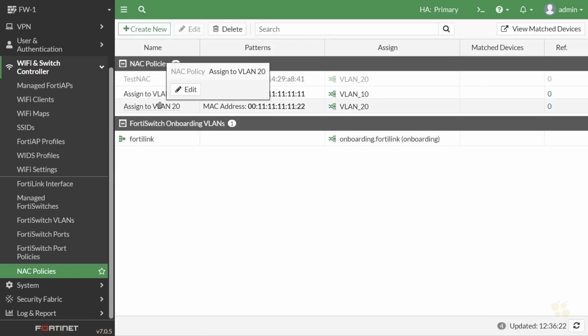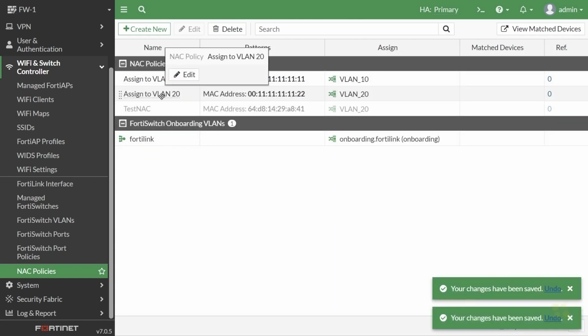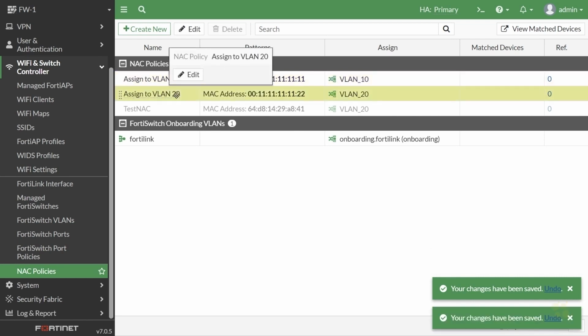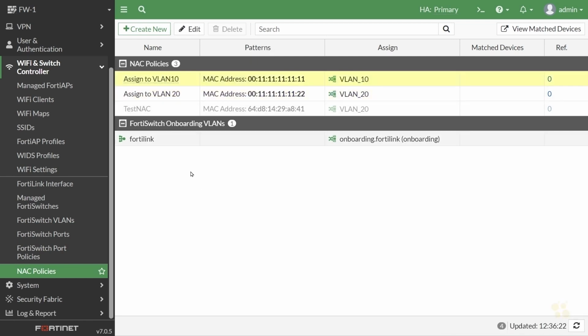So if you wanted one rule for whatever reason to be processed first, just drag it to the position you want and it'll be processed first. So I'm going to have this policy processed first. If there's no match, it'll go to this one. So now that we have the NAC policies in place, let's go back to our FortiSwitch ports.